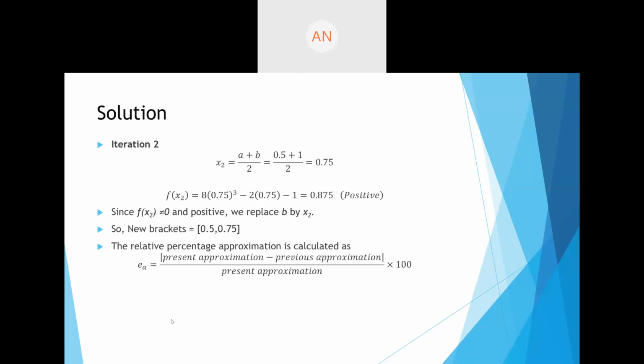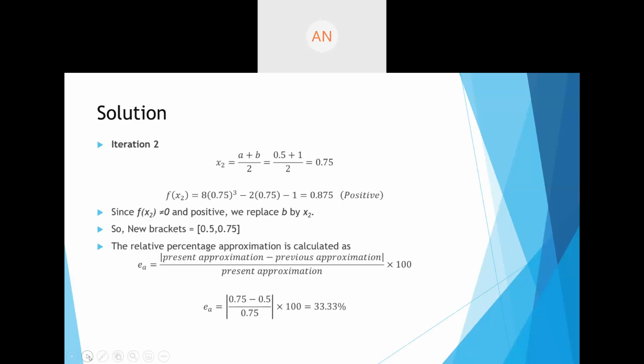So if I find the answer, EA is equal to 0.75, that is the current approximation, minus the previous approximation which was 0.5, and that divided by 0.75 into 100, so that gives you 33.33%. All right, that is the answer.